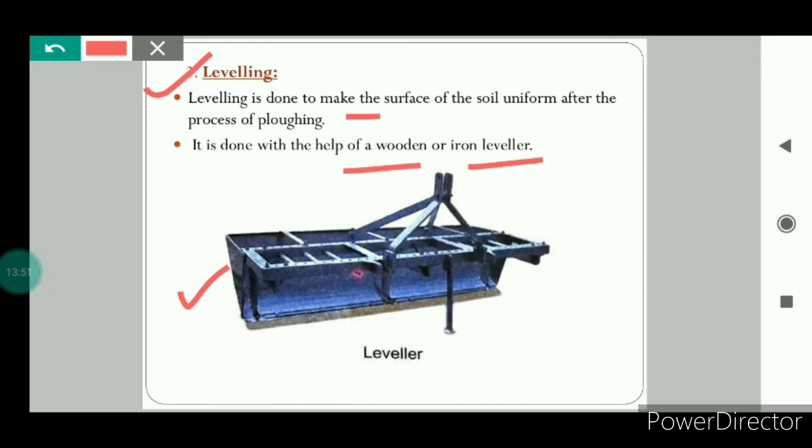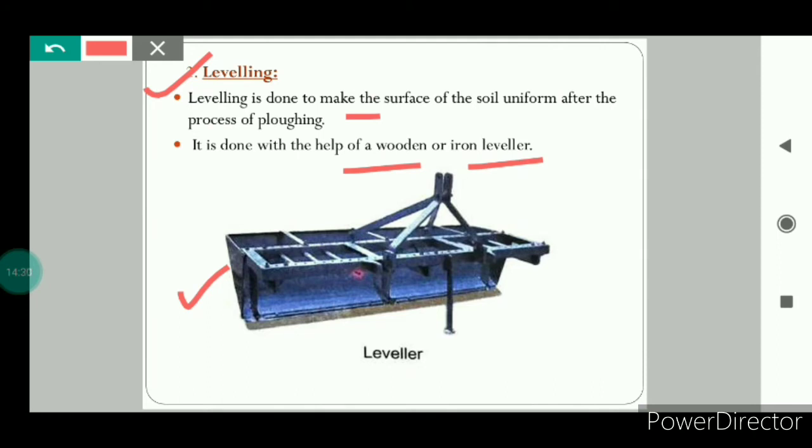That means it prevents the top fertile soil from being carried away by strong winds or washed away by rainwater. This also helps in the uniform distribution of water in the fields during irrigation. So that's why leveling is done after plowing. And very important, during plowing big chunks of soil are formed, and these big chunks are broken down into smaller pieces during leveling. Okay, so now we have discussed the second step, leveling.